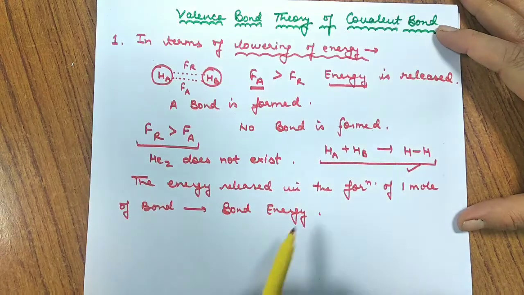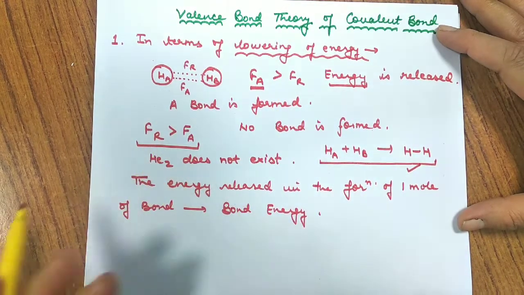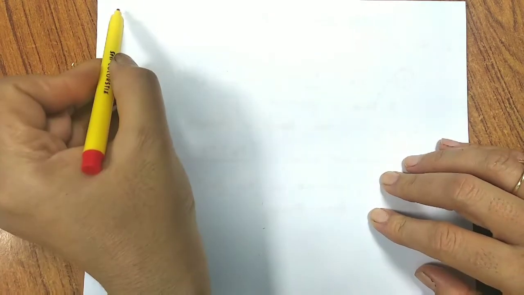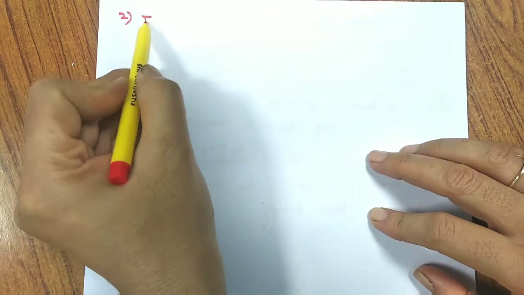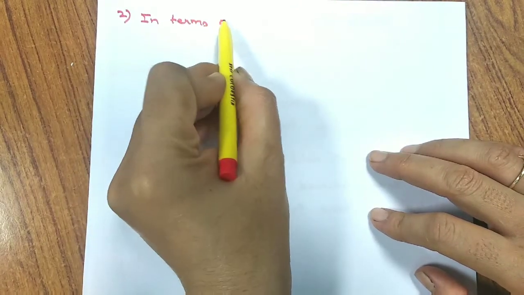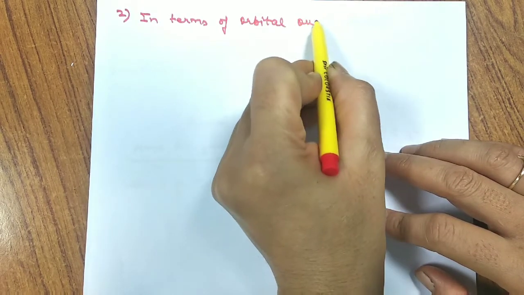If we come to know that the force of attraction is greater, the bond will form. If the force of repulsion is greater, no bond will be formed and the compound does not exist. Let us talk about the same concept in terms of orbital overlap. In valence bond theory, we have just discussed lowering of energy. Now we'll talk about orbital overlap and how we explain it.